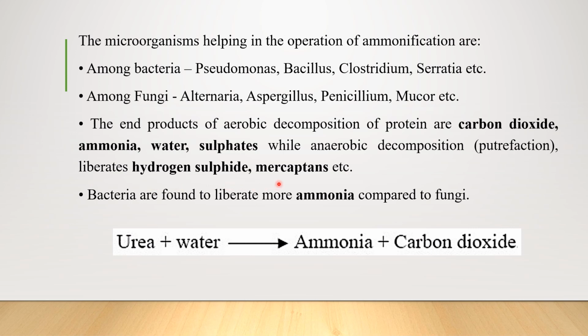This putrefaction liberates hydrogen sulfide and mercaptans. Bacteria are mainly found to liberate more ammonia as compared to the fungal species. So urea plus water is converted into ammonia and carbon dioxide. This is how ammonification is taking place.